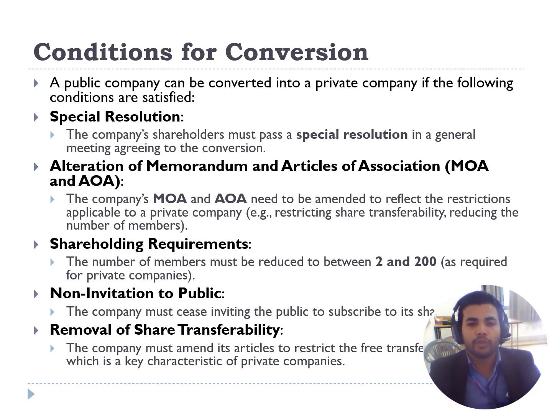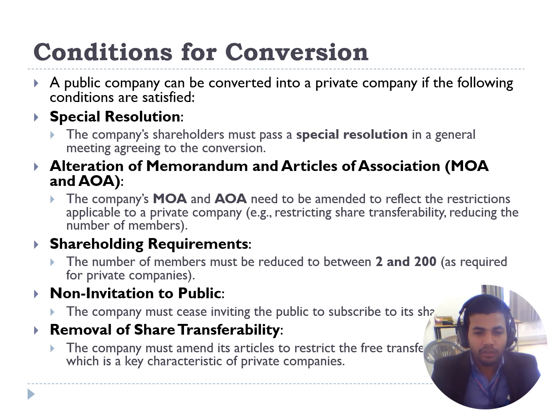The same requirements as for a private company to convert into a public company apply for a public company to convert into a private company. In this also, a shareholders' special resolution in general meeting to convert the company needs to be filed, and there should be alteration in the memorandum of association and articles of association.